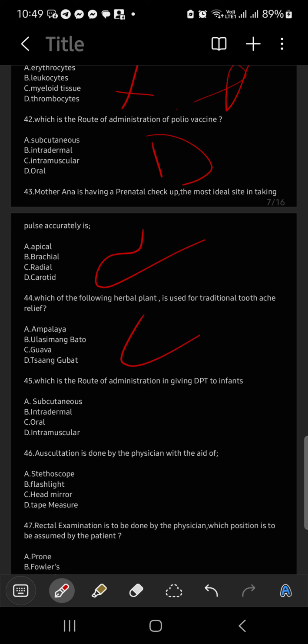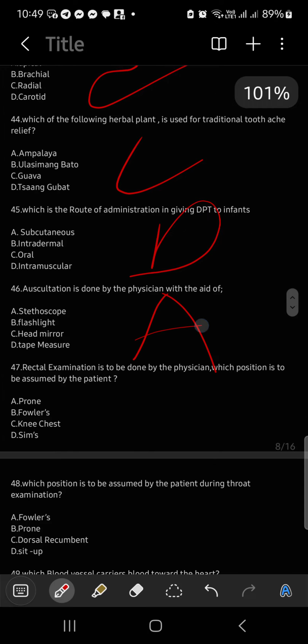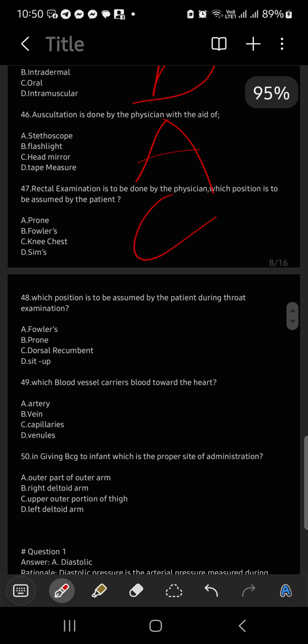Guava, of course, for pain. Which is the route of administration for DPT to infants? IM. Auscultation is done by the physician with the aid of a flashlight. Lol. It's A. Stethoscope. Rectal examination. Which position is assumed by the patient? Knee-chest. Letter C.